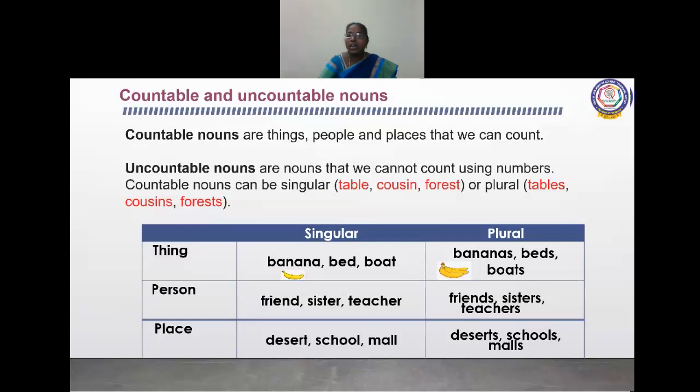But when you say the plural, what will you say? Boys, girls, friends, sisters, teachers. And a place can be singular or plural: a desert, a school, a mall or a shop. That is a singular place. If you say the plural, many schools, deserts, malls, like that.